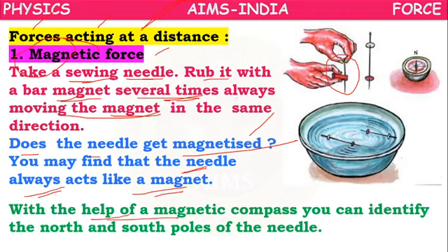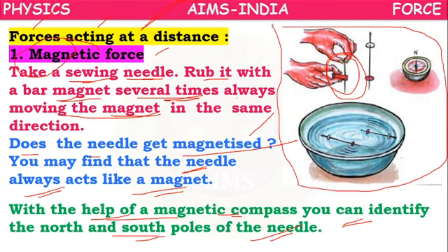With the help of a magnetic compass, we can identify the north and south poles of the needle.